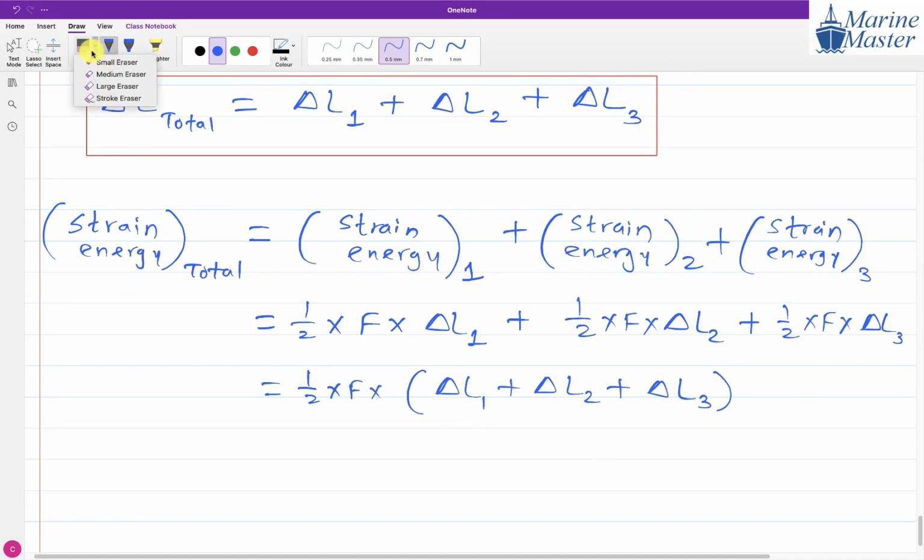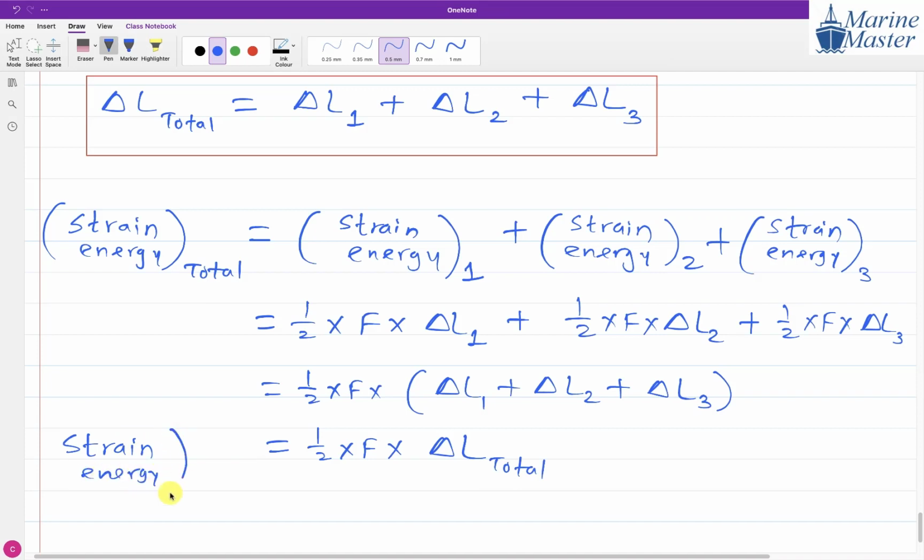Just now we have seen this, observe the things here carefully. Delta L1 plus delta L2 plus delta L3 is the total change in length. So it becomes half into F into delta L total. In this way we get the strain energy in the series bar scenario.